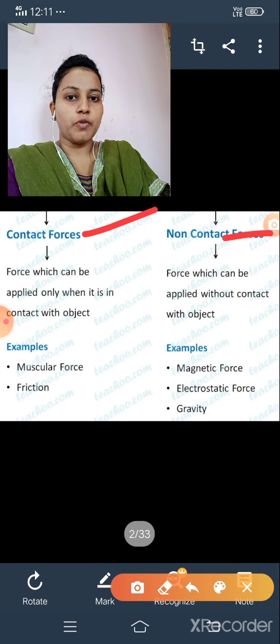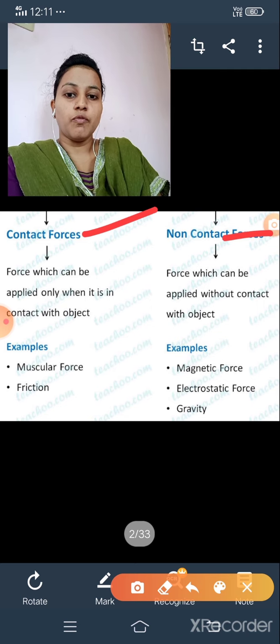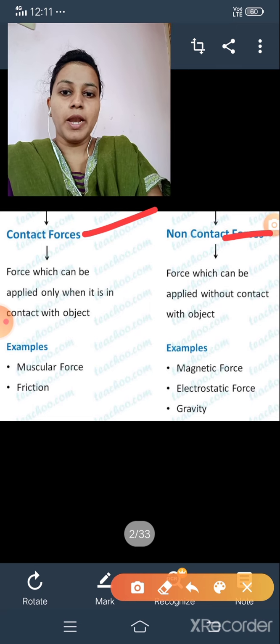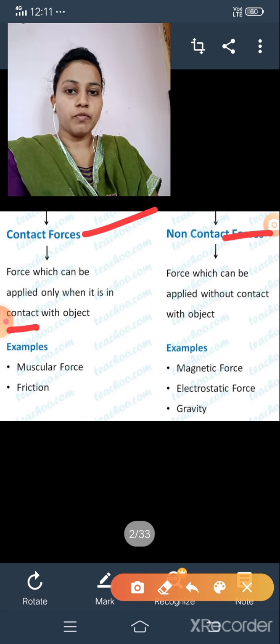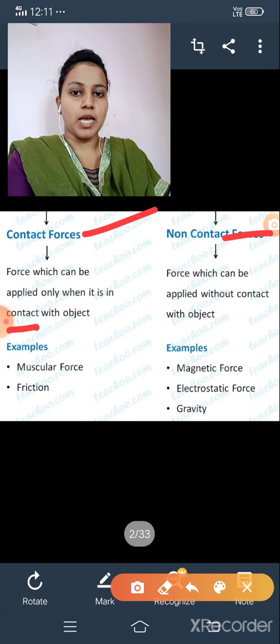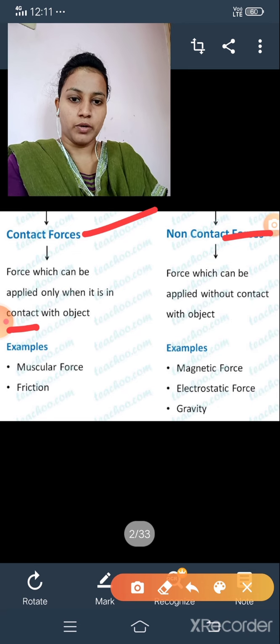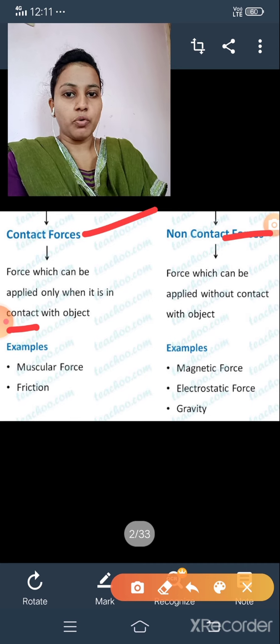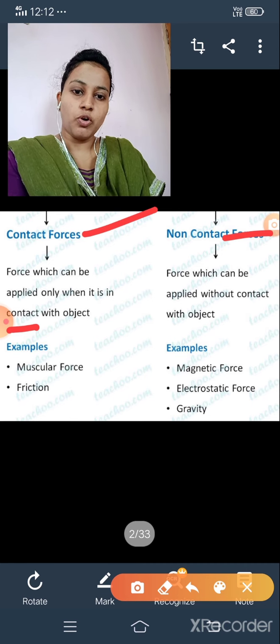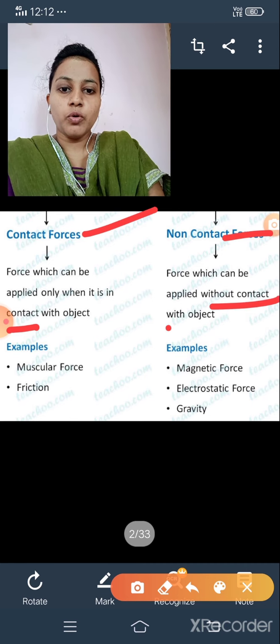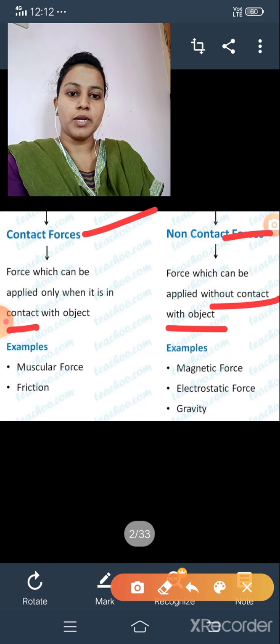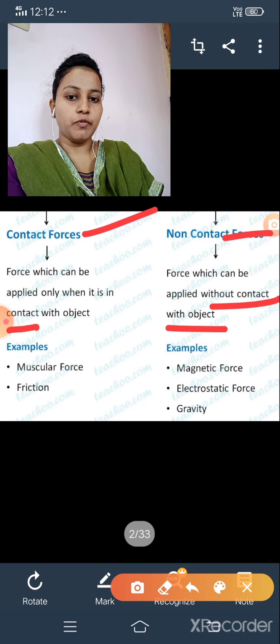What is the meaning of contact force? Let us see. Force which can be applied only when in contact with each other. Contact means, as you know, it is in touch with any object, and that is known as contact force. And what do you mean by non-contact forces? Force which cannot be applied without contact with any object is known as non-contact forces.